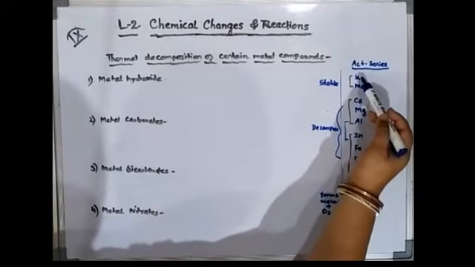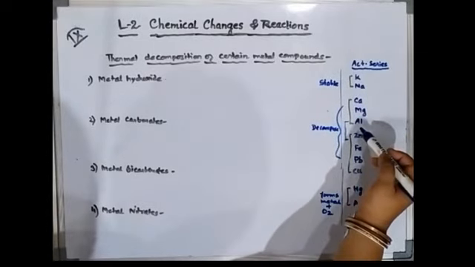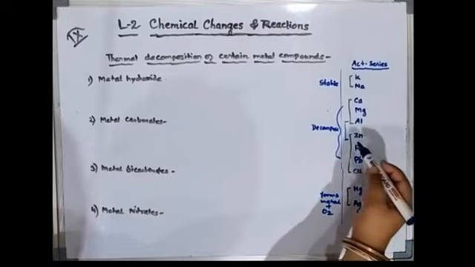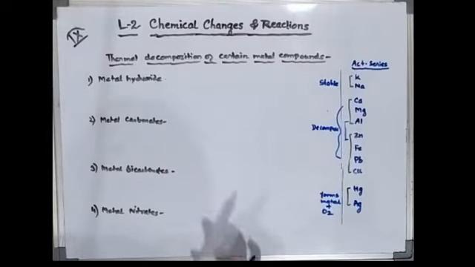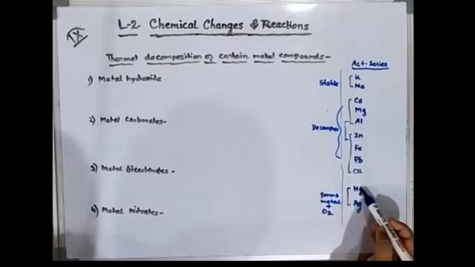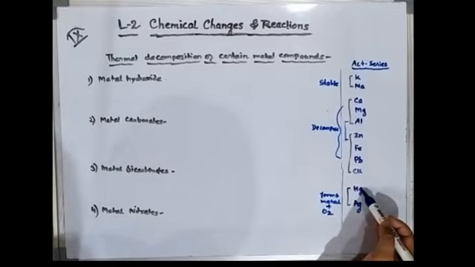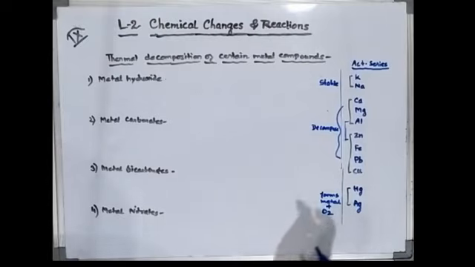We know that potassium and sodium are very stable to heat. And what about calcium, magnesium, aluminium, zinc, iron, lead, copper? As we go gradually downwards in the activity series, they decompose on heating, giving the respective oxide, and water vapor is released in case of hydroxide. Now coming to the lowest metals in the activity series, mercury and silver, they cannot give the respective oxide, they give only the metal, and oxygen gas is released along with water vapor.